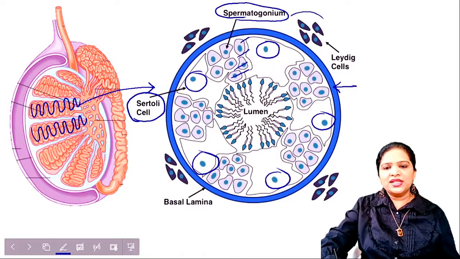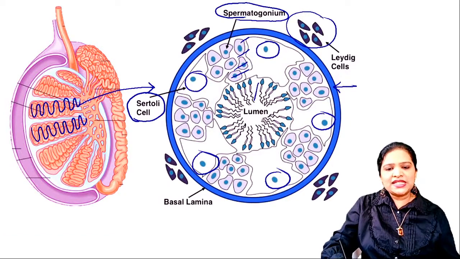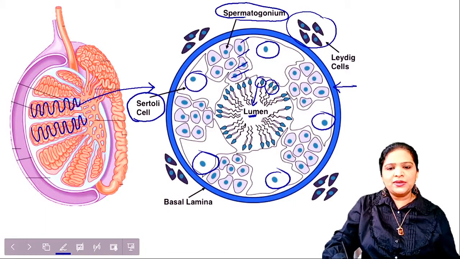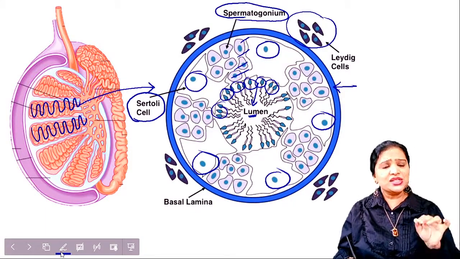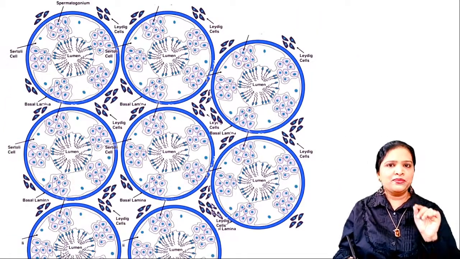And surrounding this are the Leydig cells. So see here, this is the center part which is called lumen, and here the heads of the sperm are embedded in the Sertoli cells. So these structures we should know to better understand the hormonal activation.